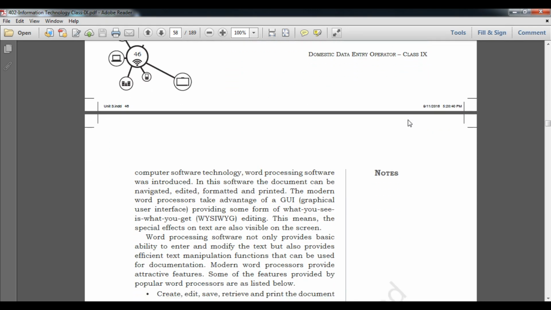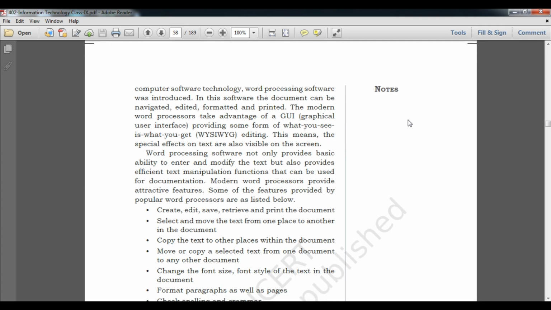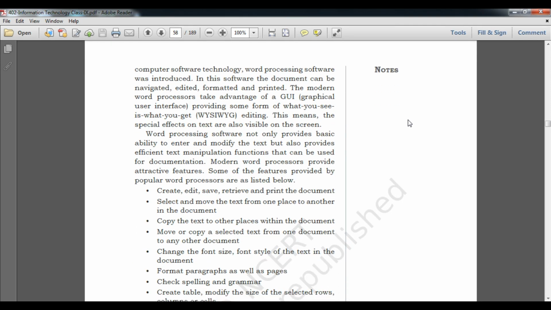This was actually a software company, the Xerox company, and the word processor was also introduced in 1974. In this type of computer, document navigation, editing, formatting and printing are possible. Modern word processors take advantage of the GUI, the graphical user interface, which provides an editor.